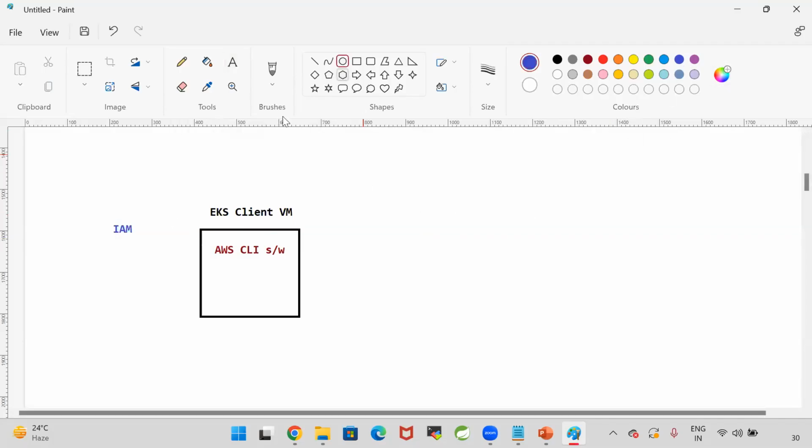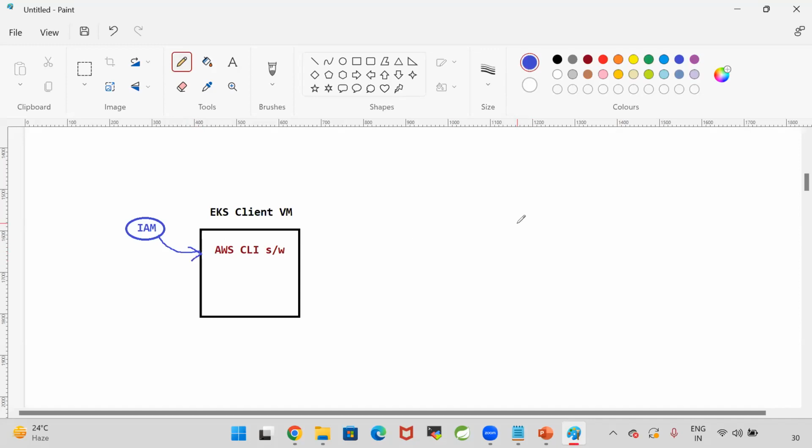To create the cluster, the default user on our machine, the ec2-user, needs some permissions. So whatever roles are required, I will create the roles by using IAM. That IAM role I will attach to my EKS client machine.